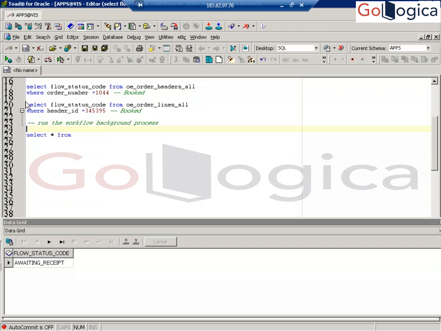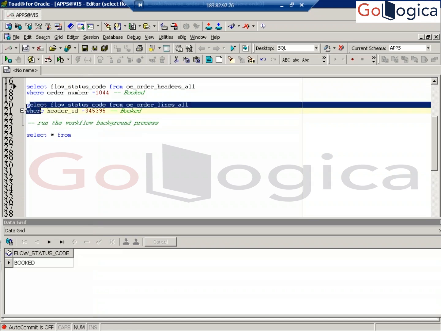So what happened? What is the header status? Header status is booked only. Line status, what happened? It is changed to awaiting receipt. Okay.